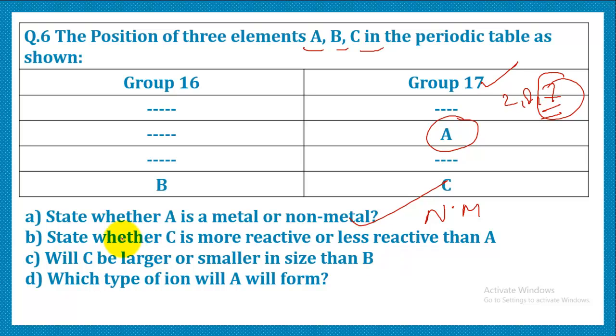Another question is, whether C is more reactive or less reactive than A. C will be less reactive than A because they are members of the same group, group 17, the halogen group, and we know that as we move down, the tendency to accept electrons decreases because the nuclear charge is decreasing.